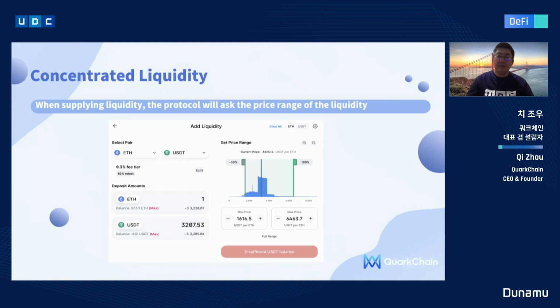On the right top side, you can see a chart that is the aggregate of all the ranged liquidity from all liquidity providers, where you can see that a lot of liquidity is concentrated in the price range of 3,000 to roughly 4,000. By putting more liquidity in this range, all LPs within this range can collect much more fee, and the capital efficiency is much higher than V2.